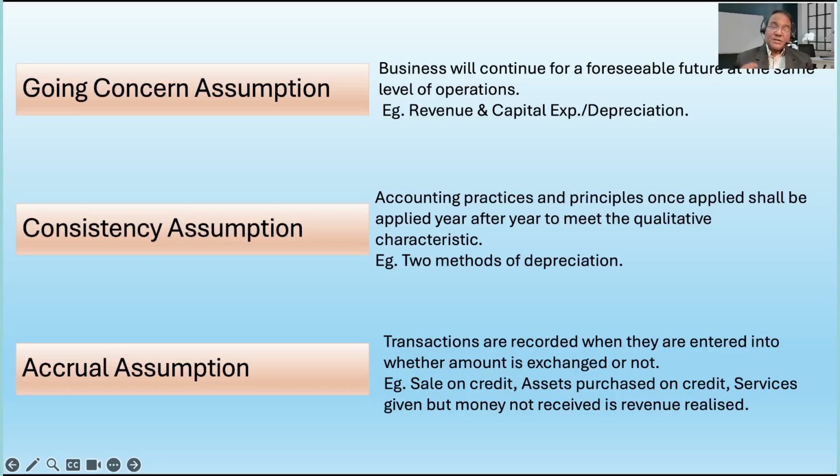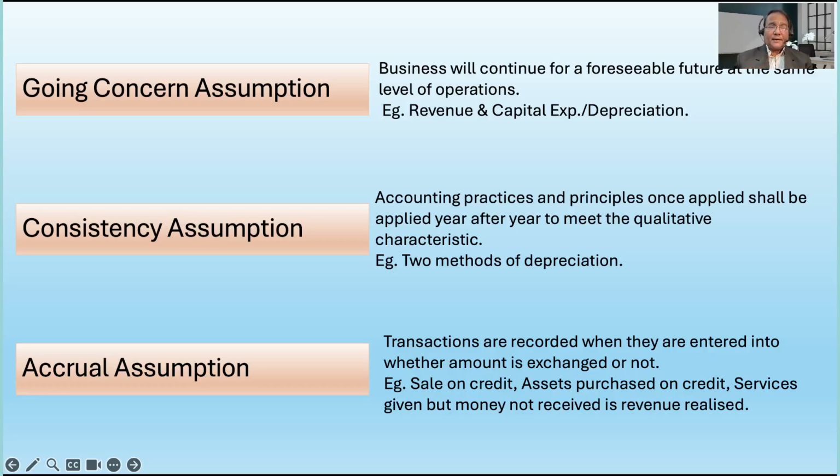Revenue is generated by selling the goods. Whether cash is received or not is immaterial on the principle or concept of the accrual assumption. If not this year, next year we will receive the cash, but the sales or revenue is to be treated for the current year. So that is very important.